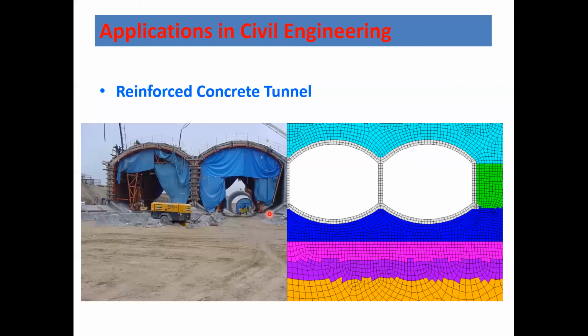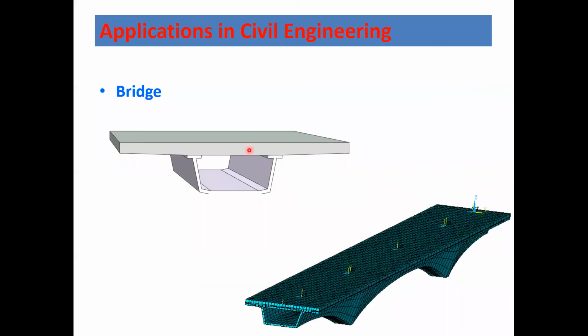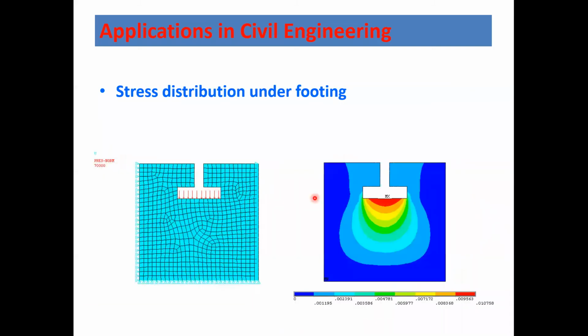So you can see this kind of bridge, similar to one you might have seen in the metro. This particular structure can be designed or analyzed using the finite element method software. This is also used for soil. You might have seen this in your theory class. This is a foundation, and on the foundation there is a load, and because of this load, the stress contours are developed in this form. All this analysis can be done over here.